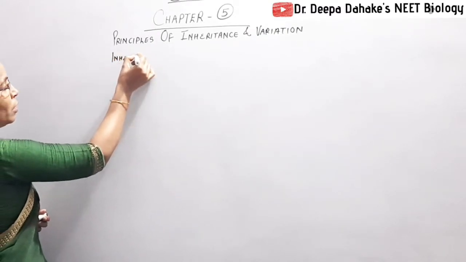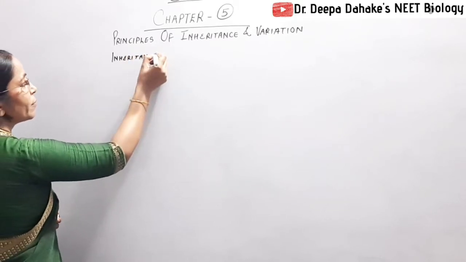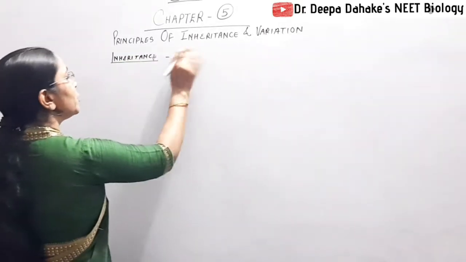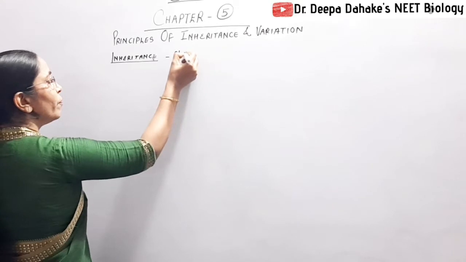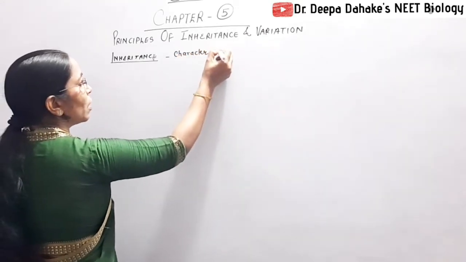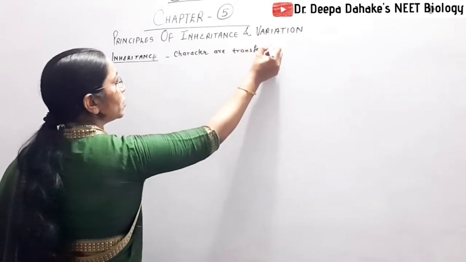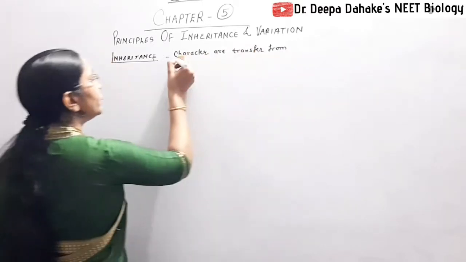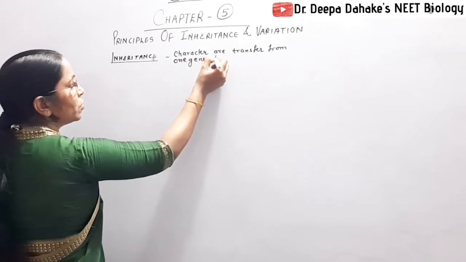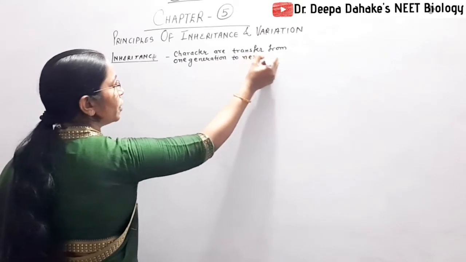Inheritance, you remember, is the phenomenon by which characters are transferred from one generation to the next generation.